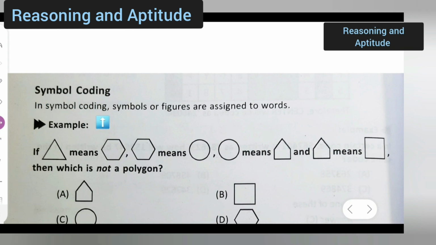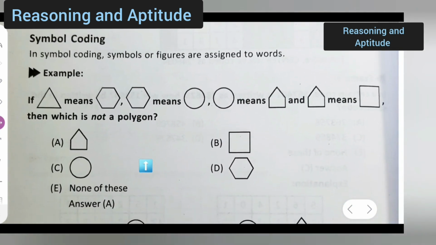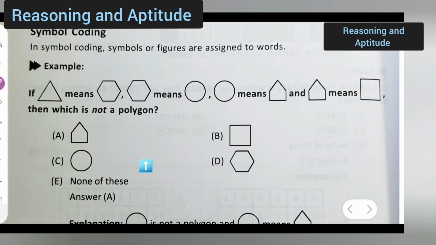In symbol coding, symbols or figures are assigned to words. Example, if triangle means hexagon and hexagon means circle and circle means pentagon and pentagon means square, then which is not a polygon? So I'll have to say which is not a polygon over here. Let us see. So it says that option A is the correct option. Now why option A is the correct option over here? I have given you all the explanation part.